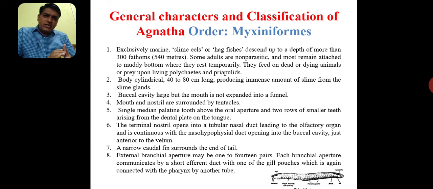If you see the general characters of Myxiniformes, these are exclusively marine in habitat. In Petromyzontiformes we see both freshwater and marine water forms, but for reproduction they enter freshwater. But in the case of Myxiniformes, these are exclusively marine. Slime eels, with a slimy body surface due to the presence of slime glands, so these are called hagfishes. They descend up to a depth of more than 300 fathoms, that is about 540 meters.